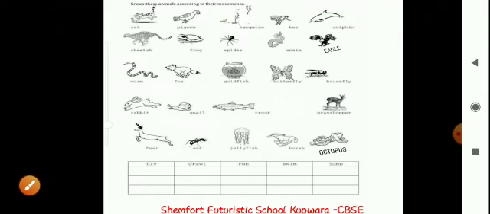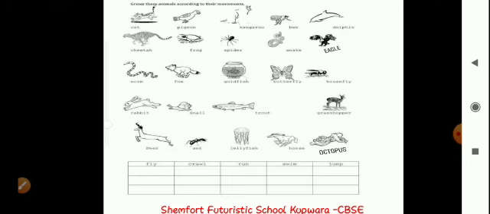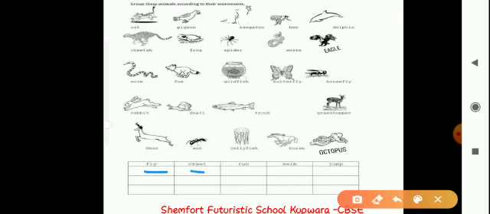So here's this worksheet. There are pictures of different animals, insects, and birds. What you have to do is categorize them on the basis of their movement. Below, there's this box and there are different columns: fly, crawl, run, swim, and jump. So you have to categorize these animals, insects, and birds on the basis of their movement.